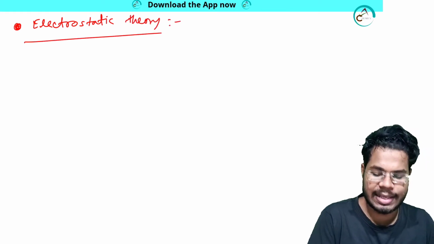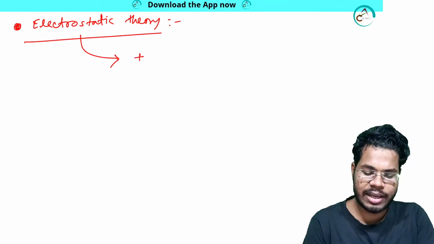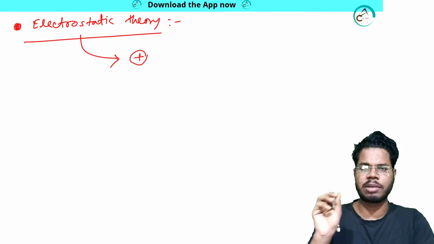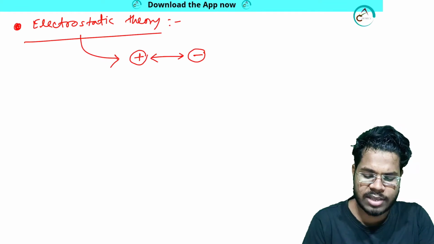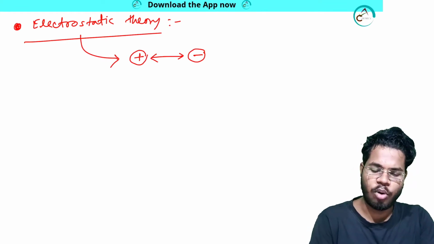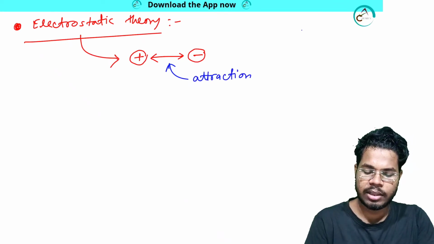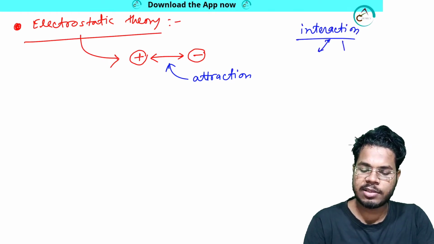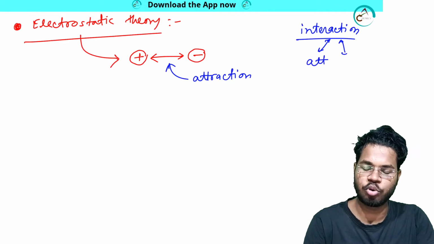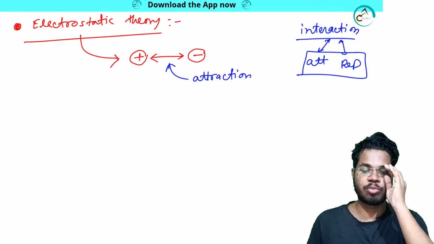Electrostatic theory. You know the name, electrostatic, which means electronic attraction, attraction or repulsion, some kind of interaction is present. Suppose there is a positive charge and the interaction is occurring between the positive and negative charge. This is called attraction. Remember the word interaction, because this is a very basic thing. Interaction means both attraction and repulsion. If I talk about interaction, I am considering both attraction and repulsion.